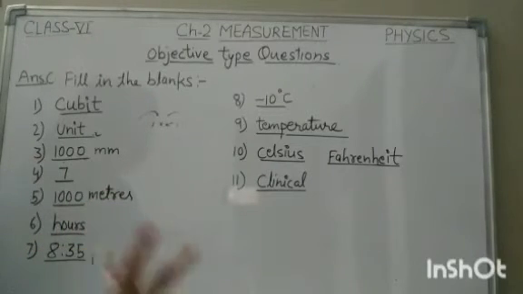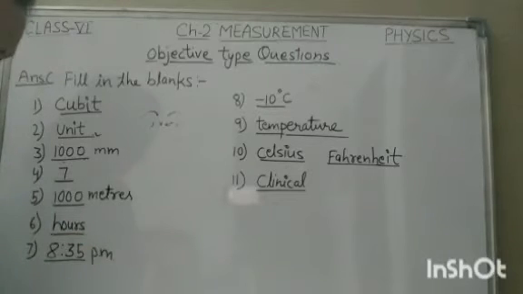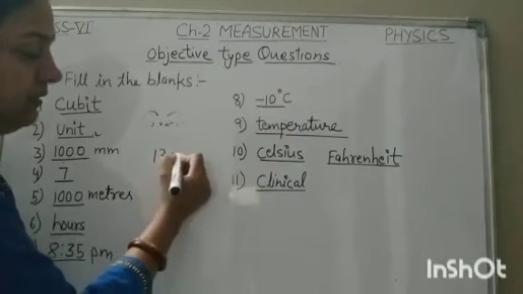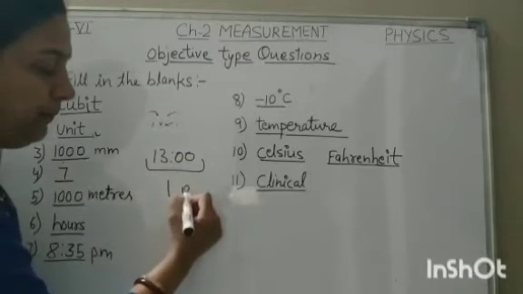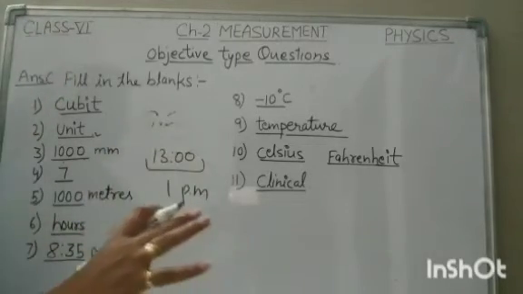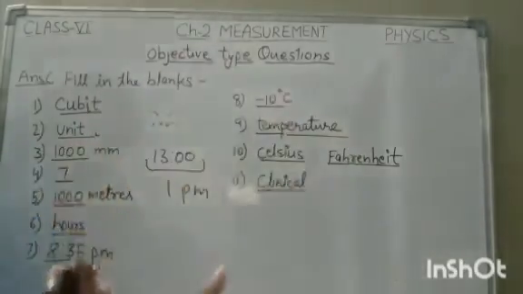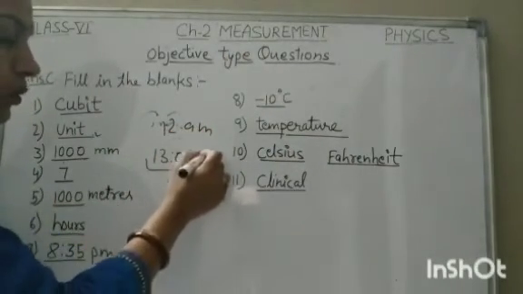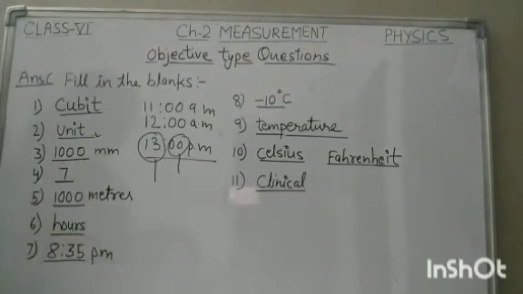Now sixth is, the first two digits in a 24-hour time format represent the number of hours. What is 24-hour time format? Like if we have written 13:00, this is the time. It means this is 1 p.m. In 24 hour time format, after 12 we count 13, 14 like this only. So after 12 noon there will be 13 o'clock, means 1 p.m. So here hours will be the correct answer.